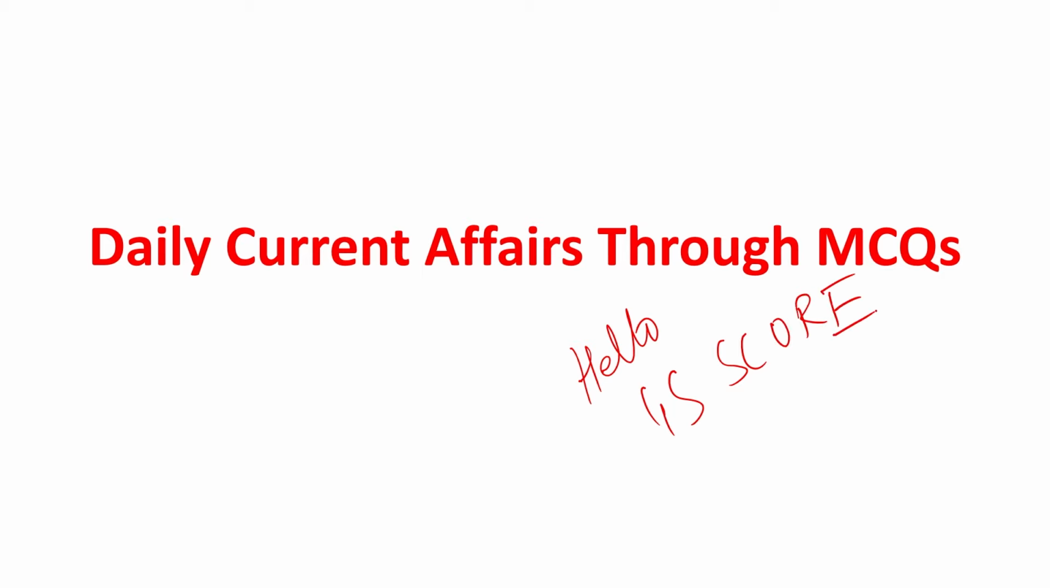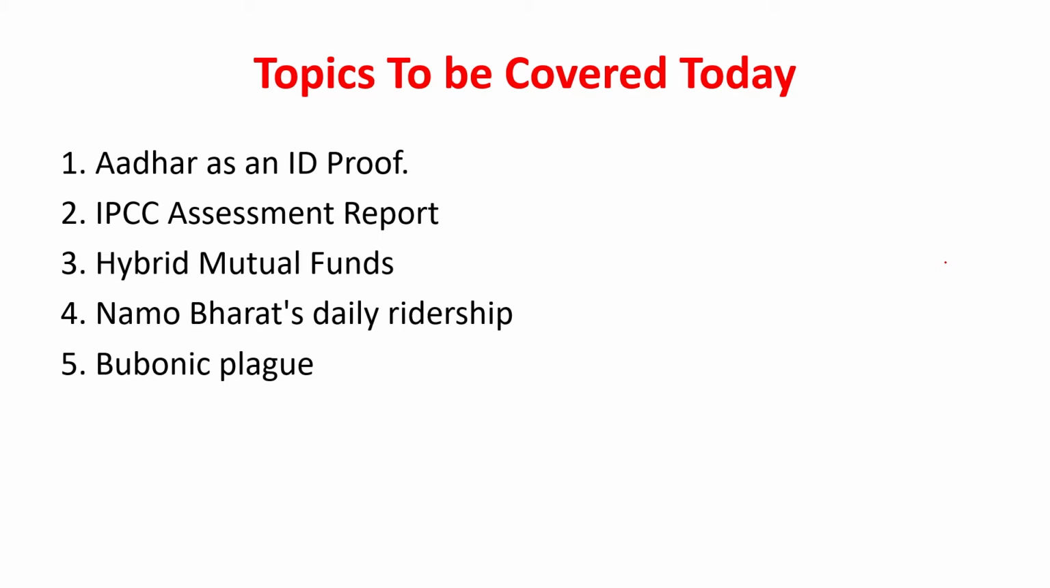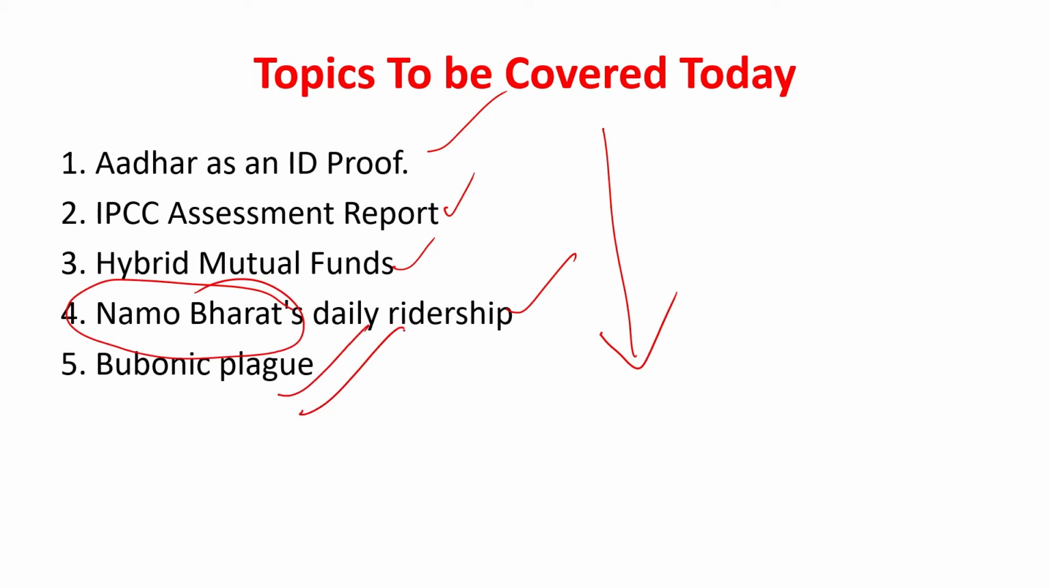So this session is about daily current affairs through MCQs. What we'll be looking at is how today's current affairs can be translated into certain MCQs. The topics that we are going to touch upon today are the following: Aadhar as an ID proof, the Intergovernmental Panel on Climate Change's Assessment Report, the idea of hybrid mutual funds, the Namo Bharat's daily ridership and about the train, the Bubonic Plague.